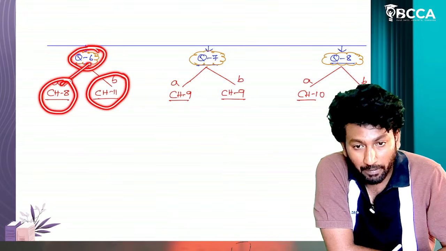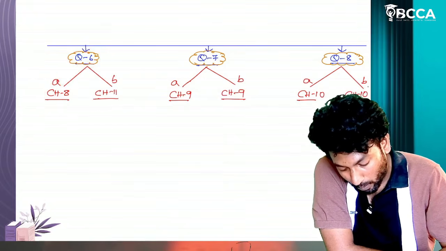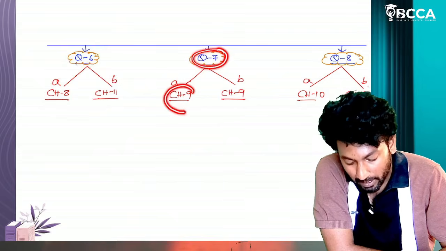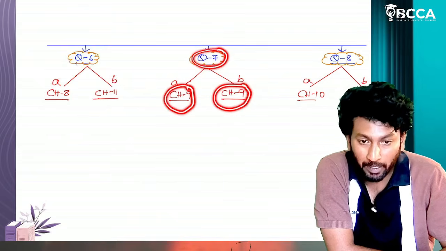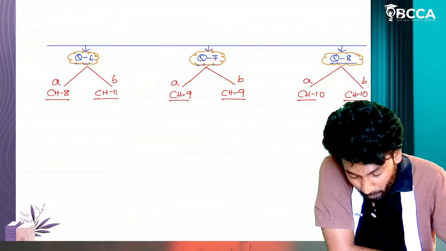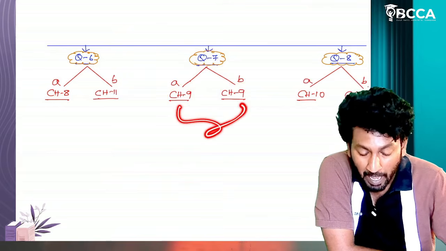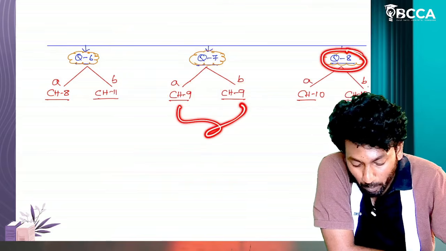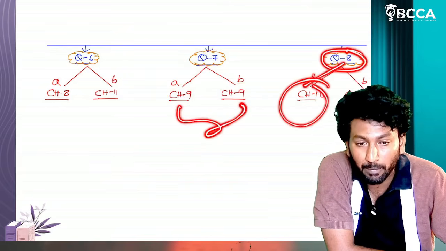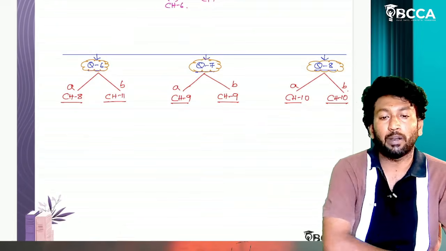6B, chapter number 11, 7 mark theoretical question. Now, question number 7A, chapter number 9, 7B also chapter number 9. That means from chapter number 9 itself, two 7-mark questions are being asked, and for question number 8A and 8B, from chapter number 10 only, two 7-mark questions.